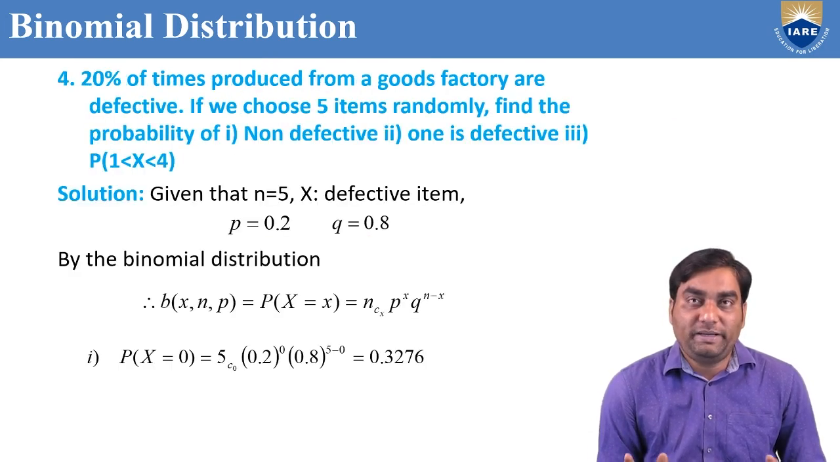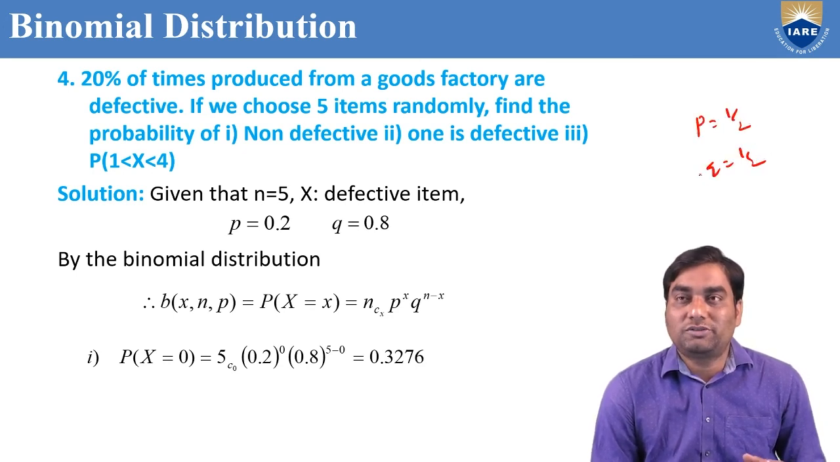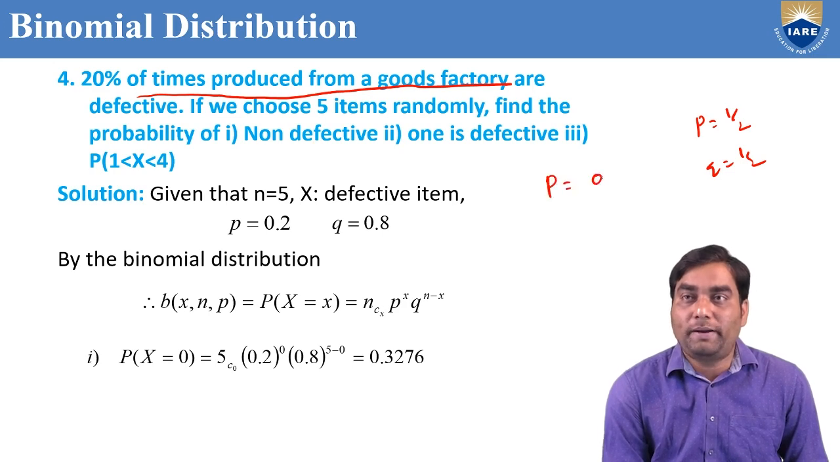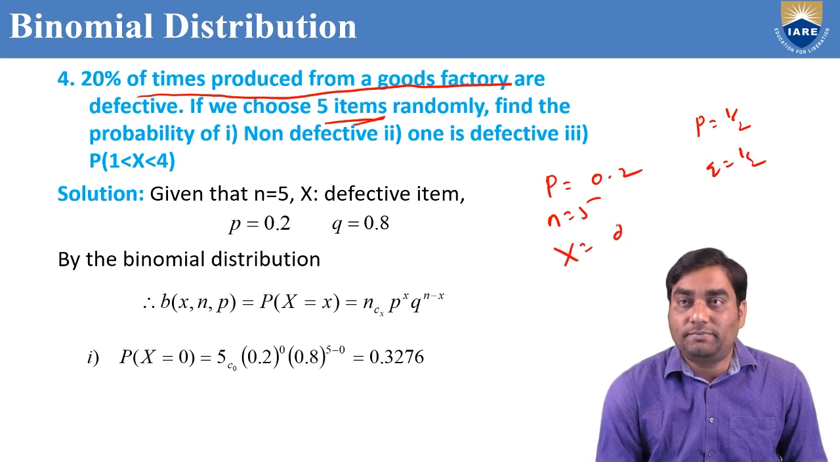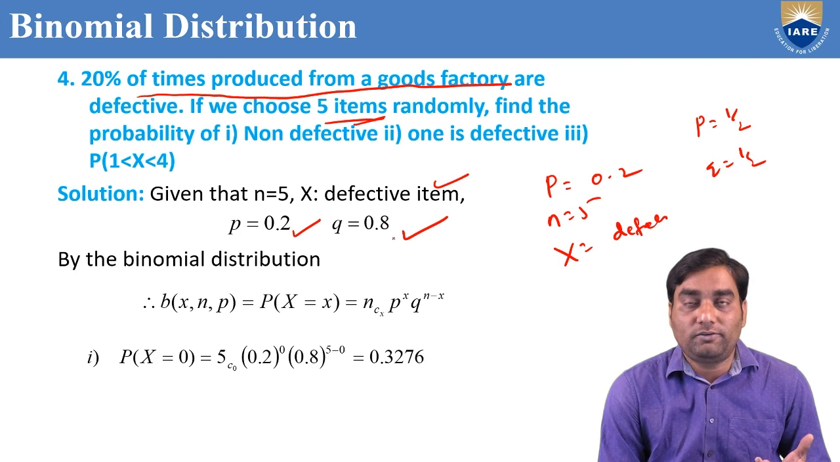Now, see in the previous 3 problems, always we have taken p 1 by 2, q 1 by 2, because in tossing a coin, probability of getting head is 1 by 2, probability of getting tail is 1 by 2. But here, 20% of items produced from a goods factory are defective. That means p value is directly given, 0.2. If we choose 5 items, n equal to 5, total number of items are 5. Find the probability, here what is X? Defective item. So p equal to 0.2 means q equal to 0.8 because p plus q equal to 1.